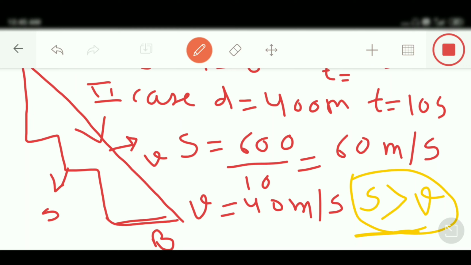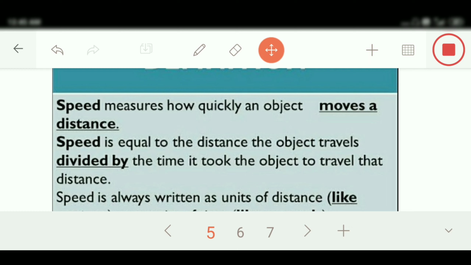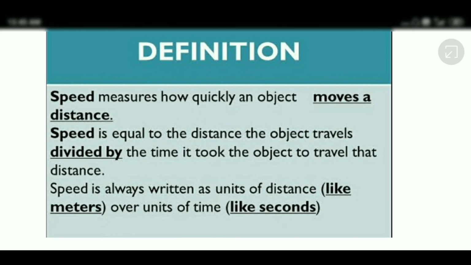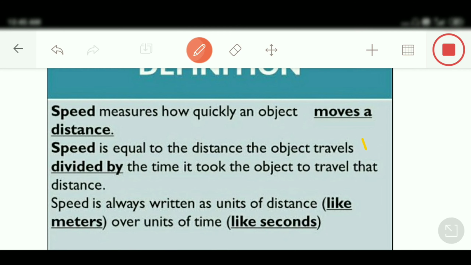Now, how can we define speed? In a simple manner, speed is nothing but when an object covers distance over time. So this distance divided by time we can consider as speed. Its unit is meter per second, kilometer per second, kilometer per hour, and so on.